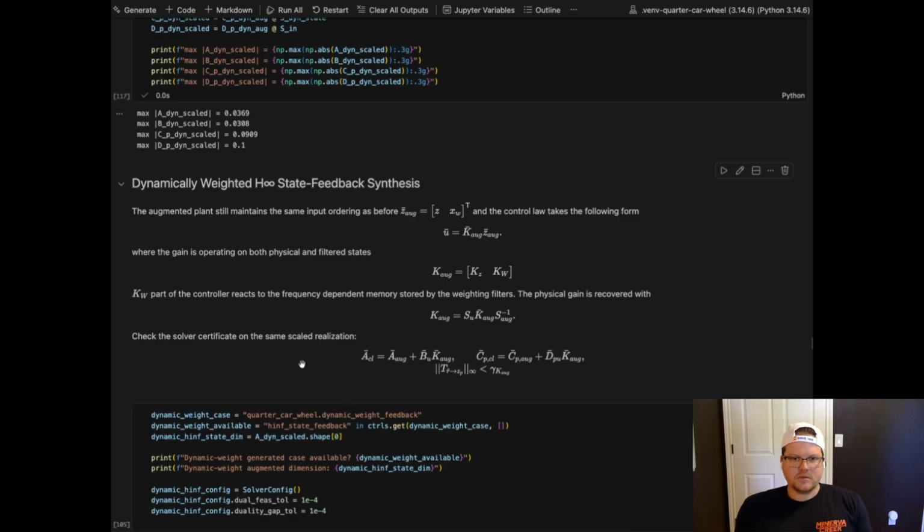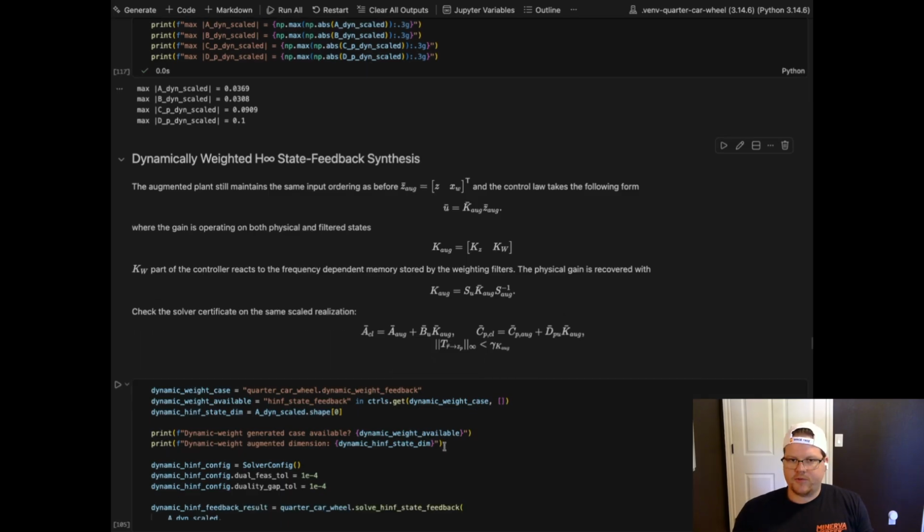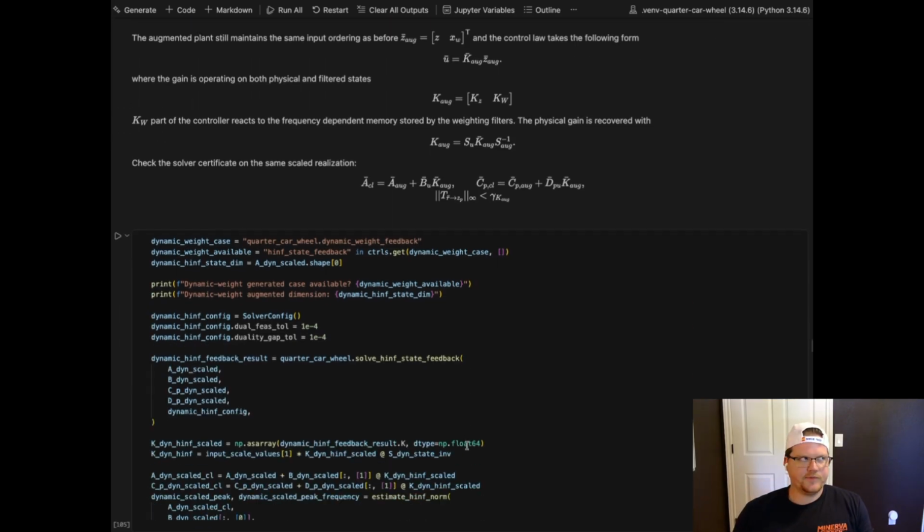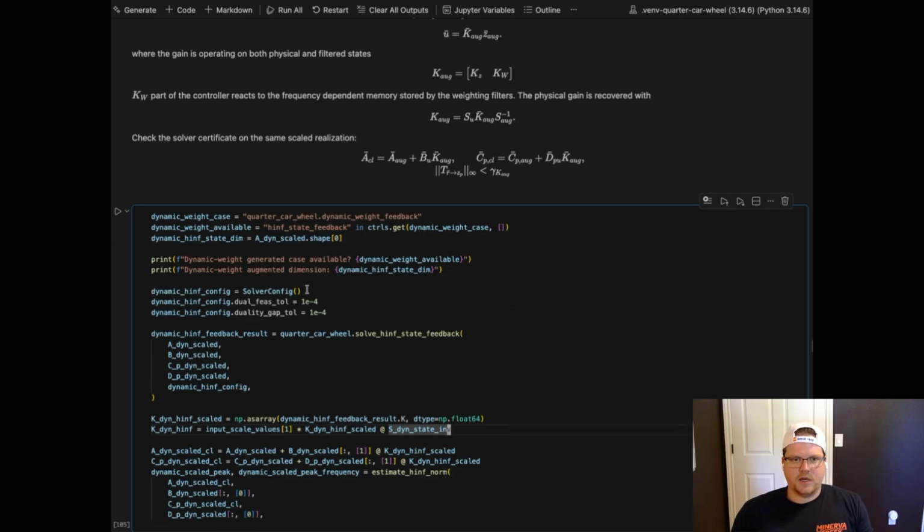And so the closed loop, A and CL here, again, pretty similar in form to what I was doing before. This is just to ensure that the transfer function from the road disturbance to the performance output, per the H infinity norm, is strictly less than the gamma K from the augmented controller. So this is upper bounding that H infinity norm metric. And that's our H infinity certificate that we want to see post the solve, to ensure that it's satisfying this performance criteria that we want for robust control.